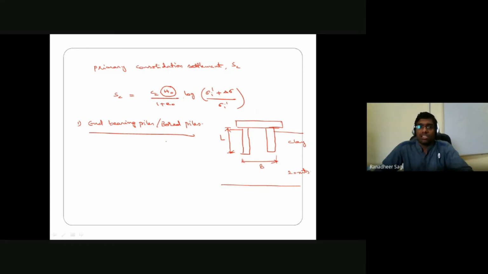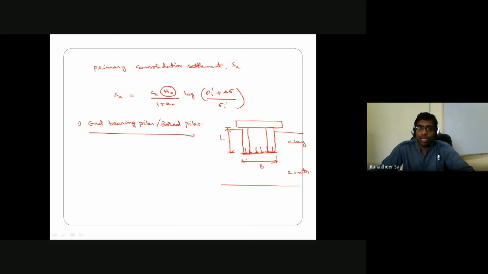As the name itself says, it's an end bearing pile. So whatever load is getting distributed onto the piles in the pile group, the total load transfer is assumed to be happening from the bottom of your piles. That's nothing but from the tip of the piles only, the uniform pressure is assumed to be distributed onto the soil below that.